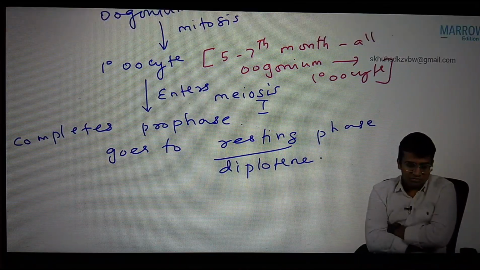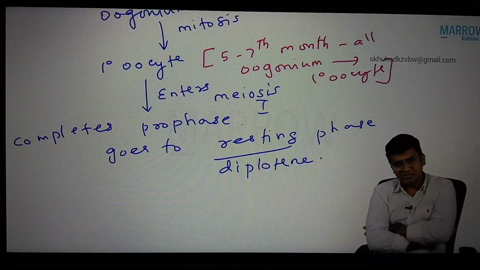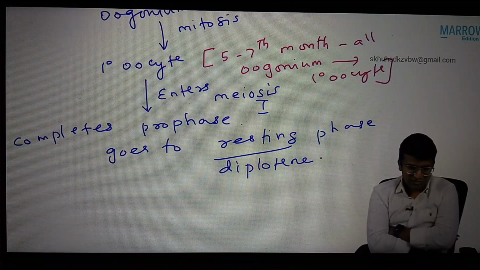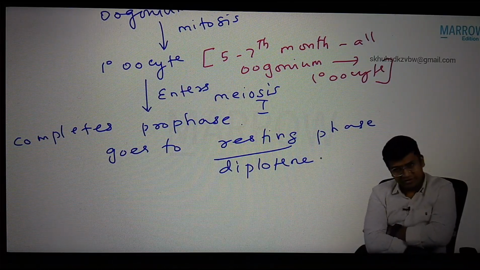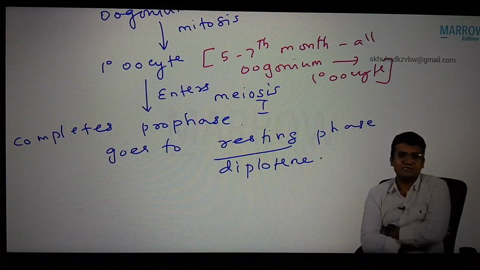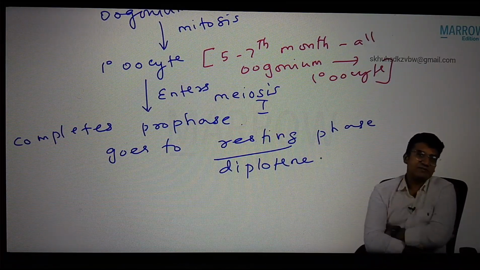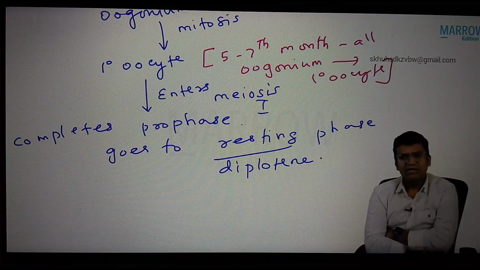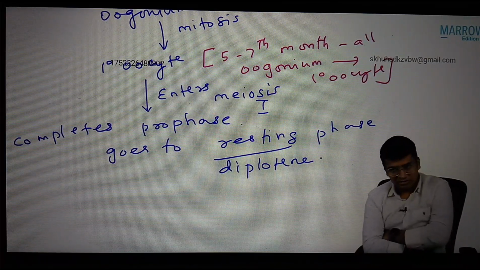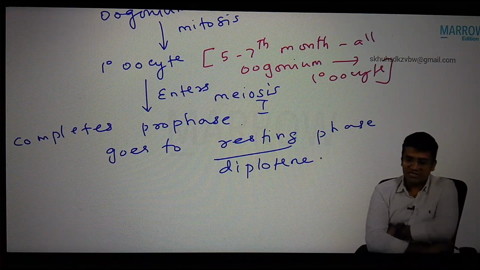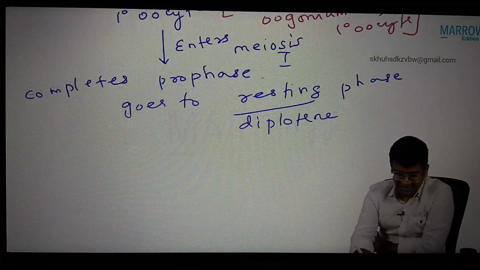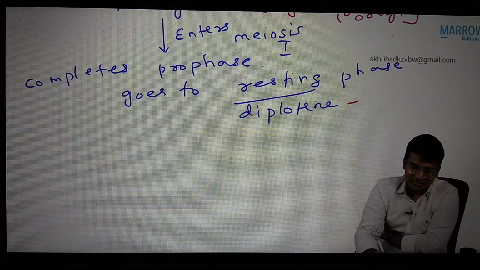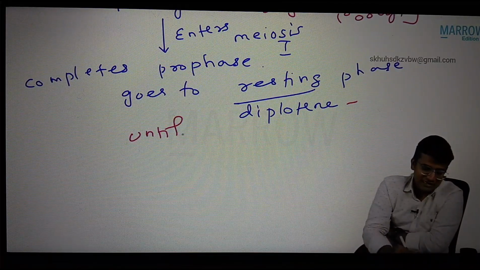Okay. Now, after completing prophase, will metaphase start? Yes or no? Prophase, metaphase, anaphase, and telophase. So after completing the prophase, it is not going to metaphase. It is going for a resting phase, called the diplotene phase. Okay, sir, will it rest for 1 day? No, it is not resting for 1 day. 1 month? No, it is not resting for 1 month. It is resting until the girl attains puberty. It is in the resting phase until puberty.